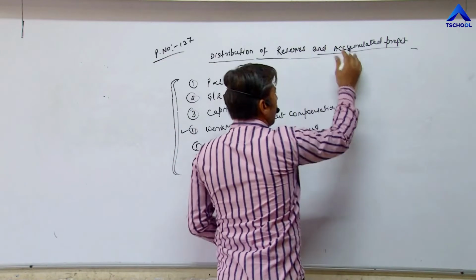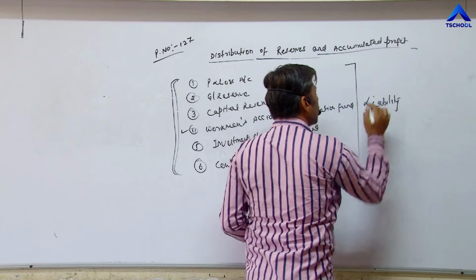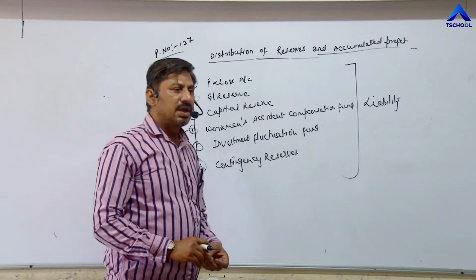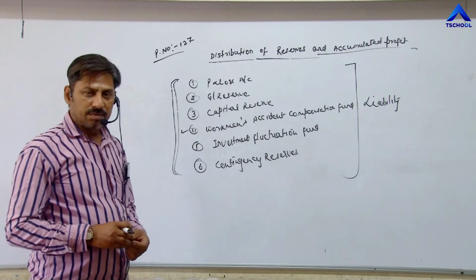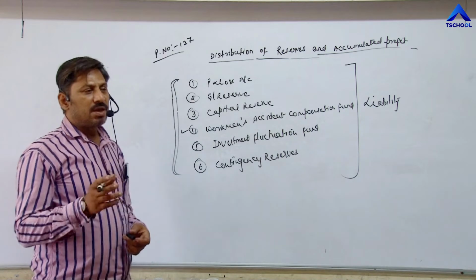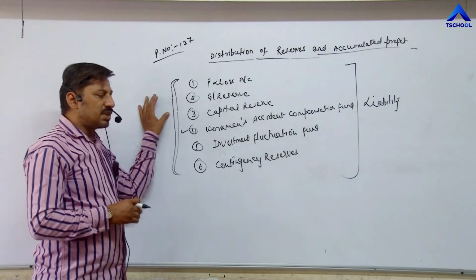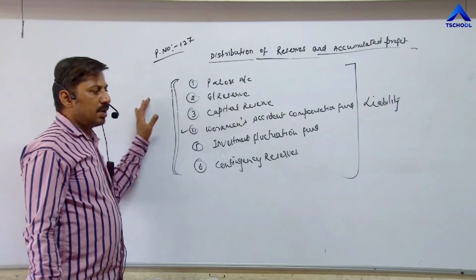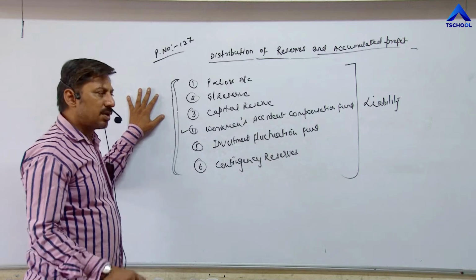These are all reserves and accumulated profit, and these are also known as liability for the business unit. Why is it liability? Because we know that profit is always distributed between or among partners by the firm. The firm has to pay profit to partners. It means profit is a liability for partnership firm, because whatever profit is earned by the firm has to be distributed among partners.